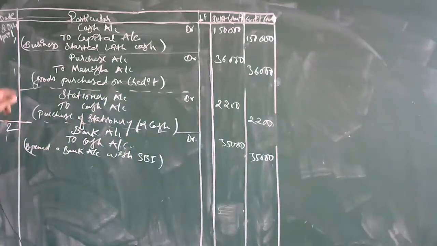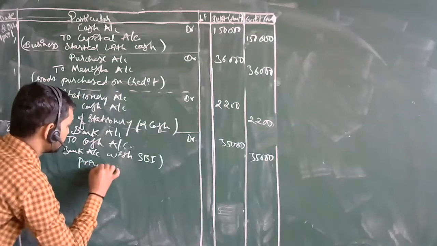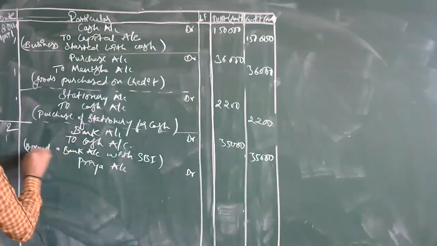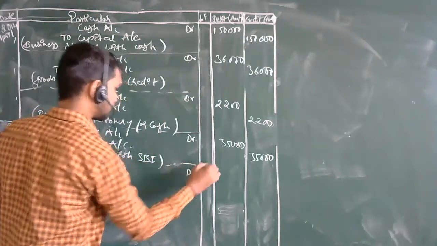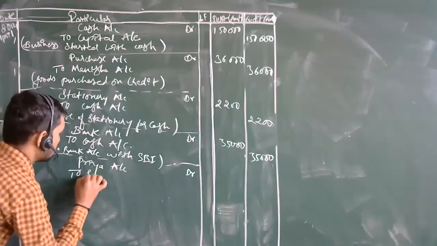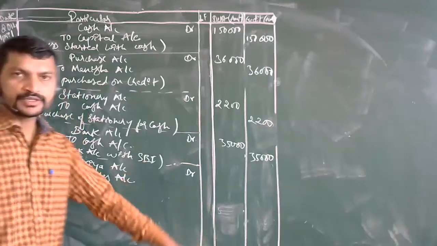The date is 2nd April. So what are we going to take over here? Priya account debit to sales account. What is the amount over here?